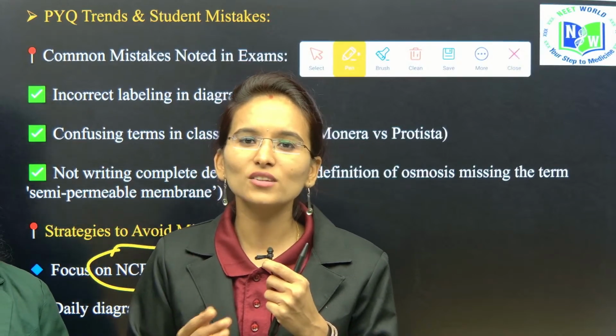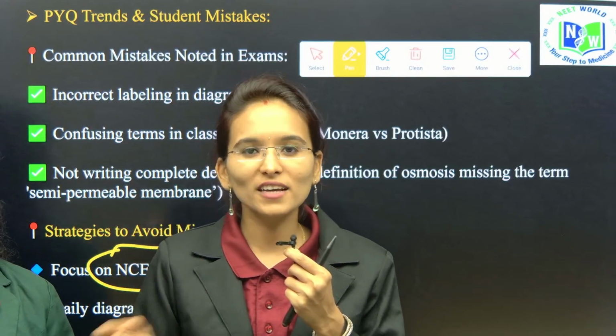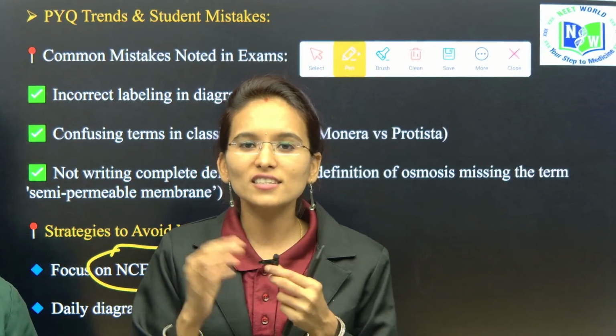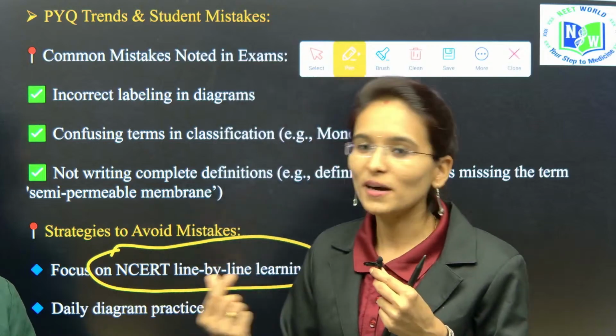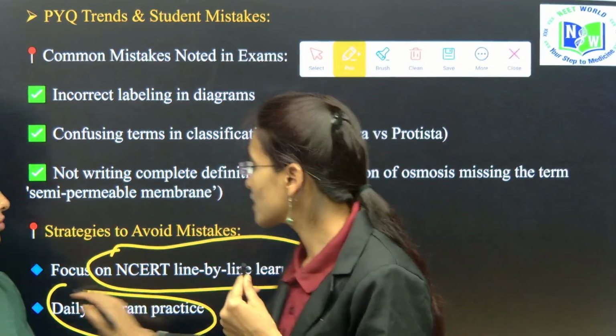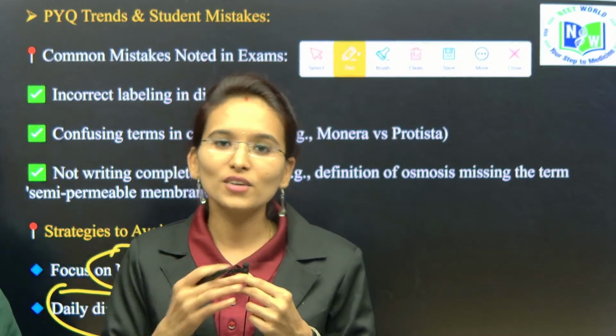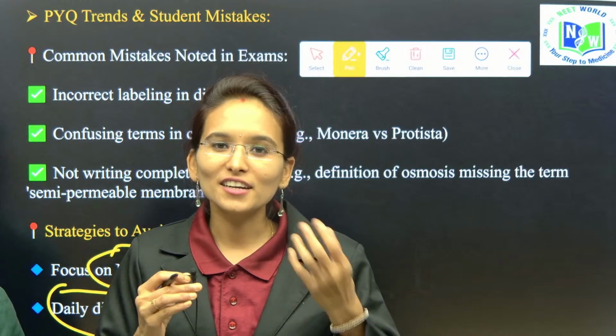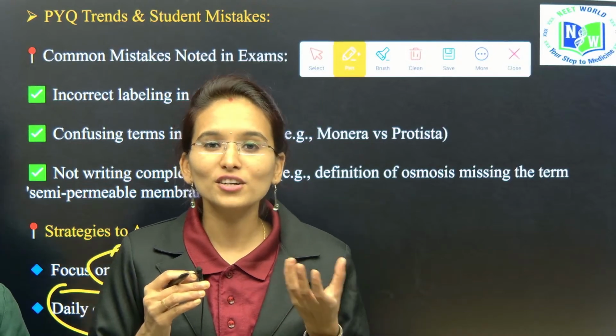In the first part, start reading line by line, which is simply like newspaper reading. In the second part, try to understand whatever you have read.